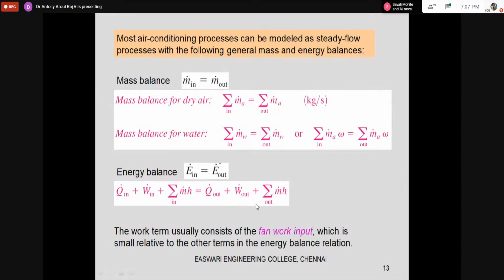This is air outlet condition. And similarly, W in, the work input at inlet, and the summation of all the enthalpies or the energies at inlet will be equal to Q out, W out, and all the enthalpies at outlet. If you are a mechanical engineer, you will be very familiar with these things. You should know that the energy balance will be there.